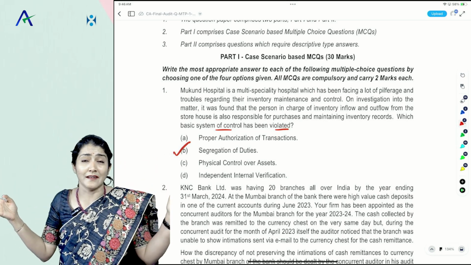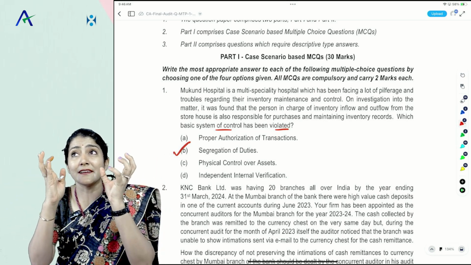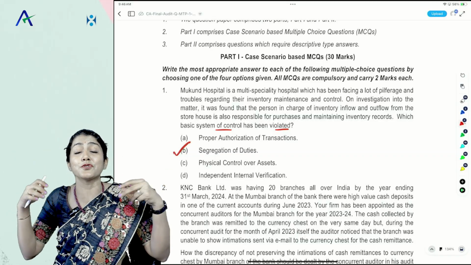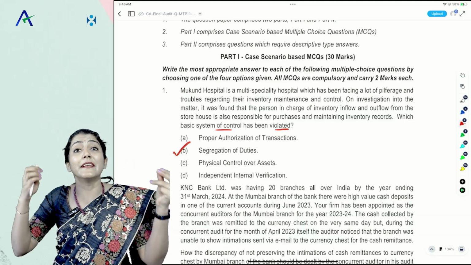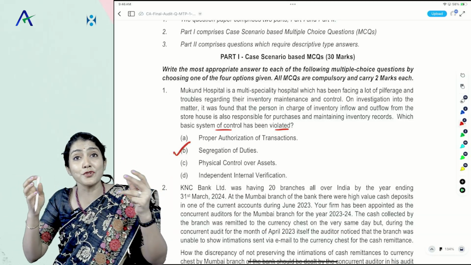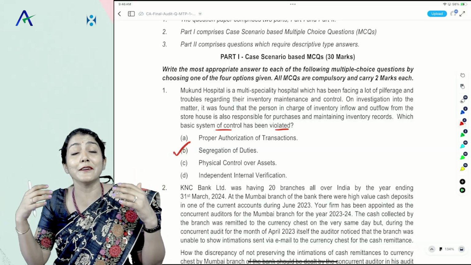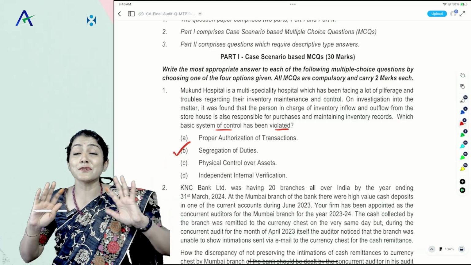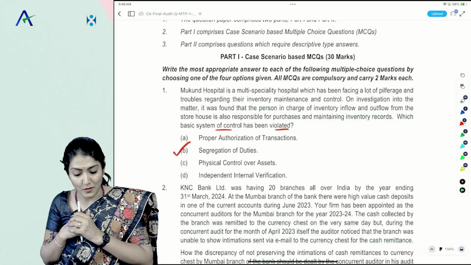It is which basic system of control has been violated. We always say, what is internal check, internal control? The basic crux is that no single person should handle a transaction from the beginning to the end. Work of one person should be complementary to that of another. It should be independently probed by another. And in spite of this arrangement, there should be no duplication of the work.